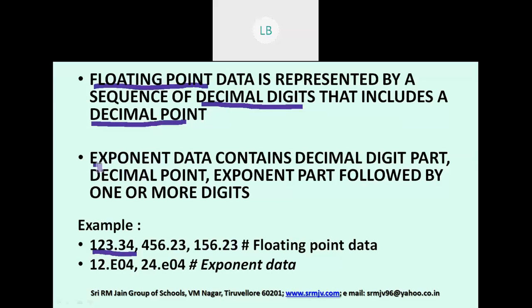The next one, exponent. This is example for exponent. 12.E04. Either capital E or small e you can use to represent the exponent data. It is nothing but 12 into 10 power 4. So such data can be represented like this, capital E or small e.